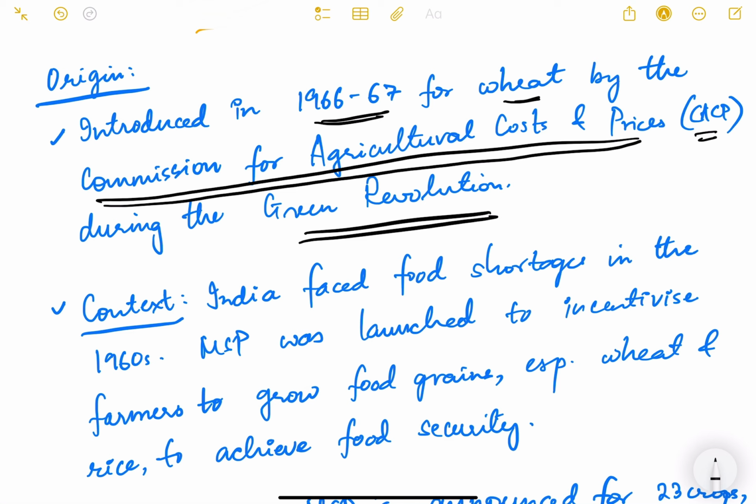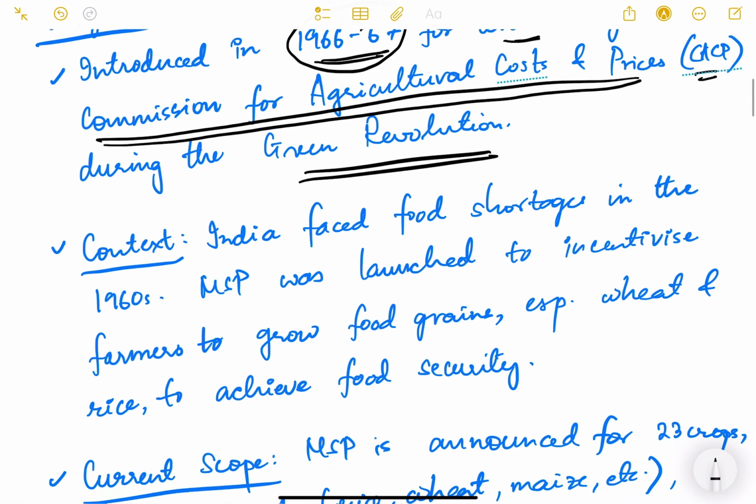Some technological advancements, high yielding variety crops were introduced in order to increase the production. Chemical fertilizers were introduced. At the same time, CACP also introduced the concept of MSP in 1966-67, this financial year.